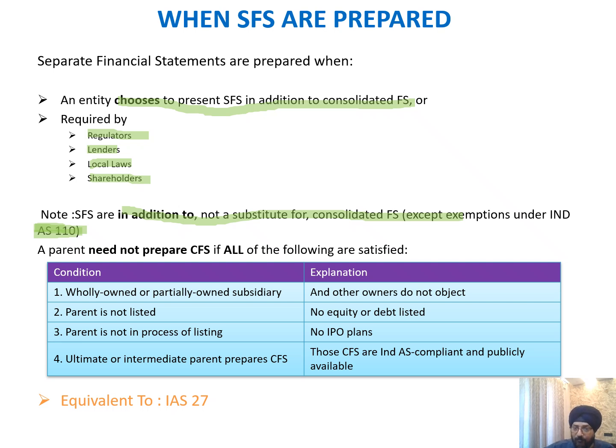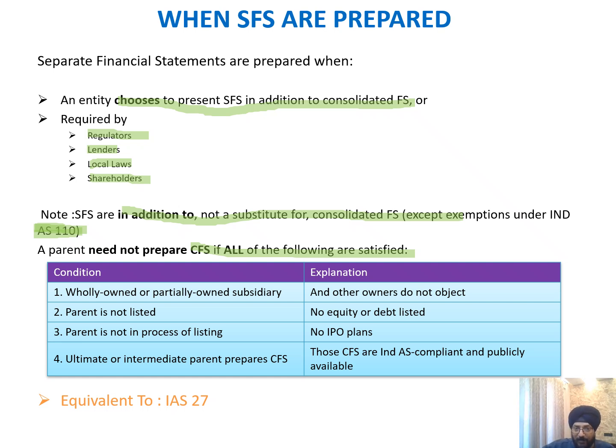Otherwise, apart from those exceptions, in AS 27, which is like SFS, is not a substitute to the CFS, which is the consolidated financial statement. So parent need not prepare CFS if all the following conditions are satisfied. Which means that if parent is preparing the SFS and if it follows the below conditions, then it does not require to prepare the CFS. And what are those conditions?